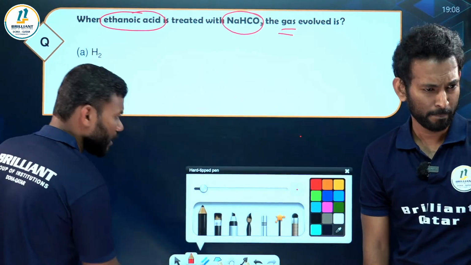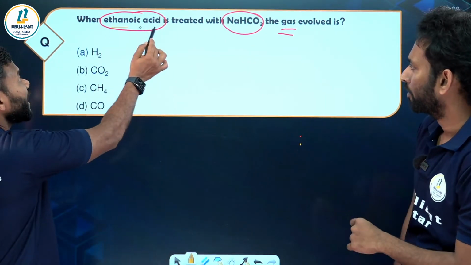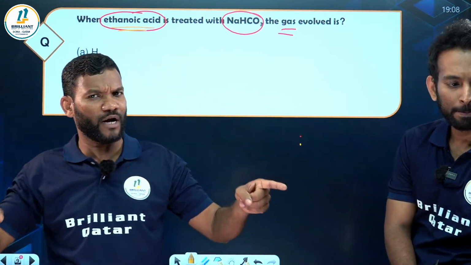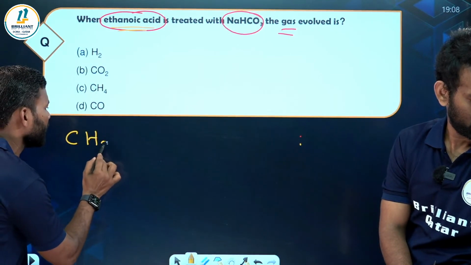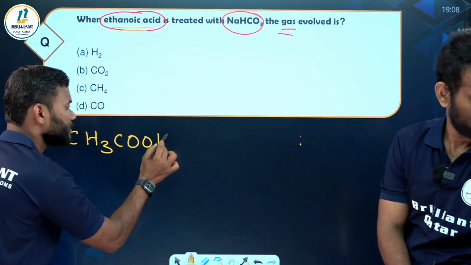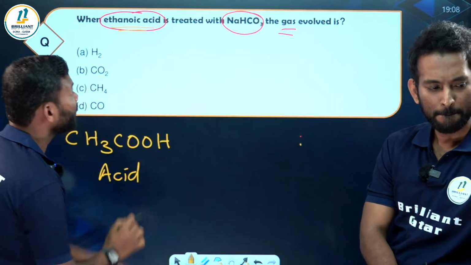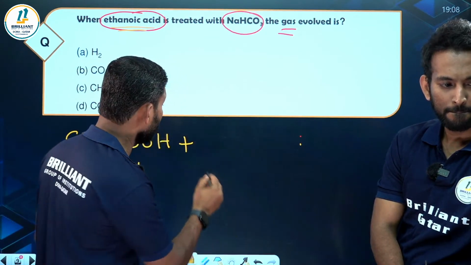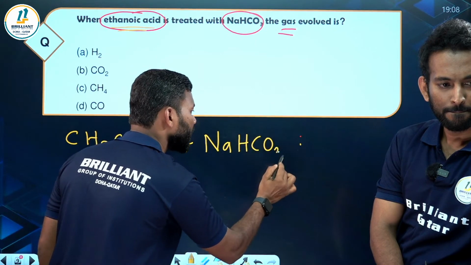Let us discuss that reaction. Ethanoic acid, my dear students, please note it down. What is the formula of ethanoic acid? We have already discussed, it is CH3COOH. This is the acid, right? Ethanoic acid is an acid that reacts with NaHCO3, sodium hydrogen carbonate.